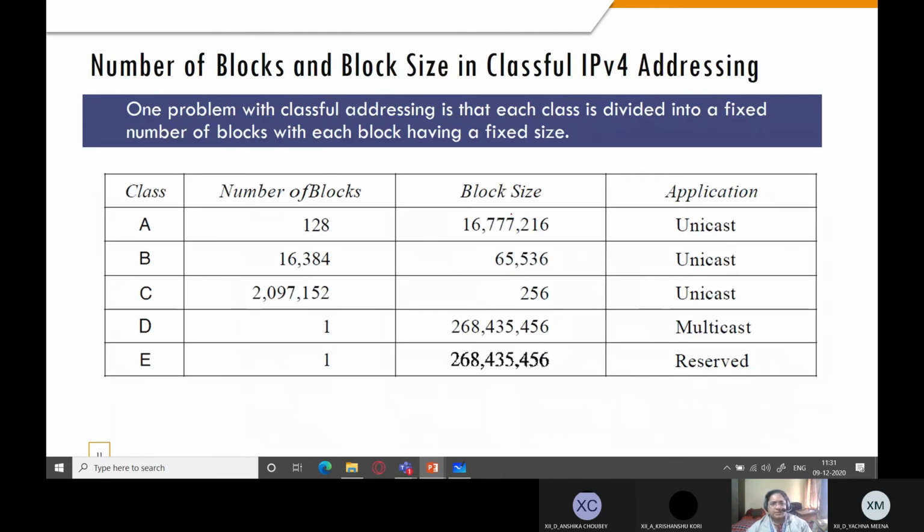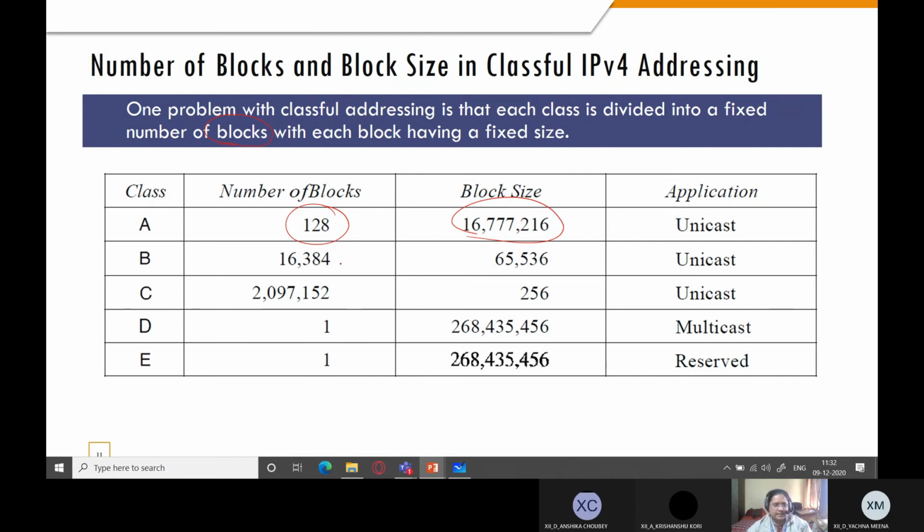Number of blocks and block size. One problem with classful addressing is that each class is divided into a fixed number of blocks. Blocks means collection or groups of addresses, right? So the number of blocks in class A was 128. The block size is that each block will have these many addresses. That is 16 million plus addresses. I'll explain this meaning a little later.